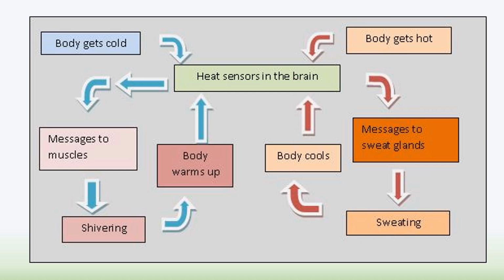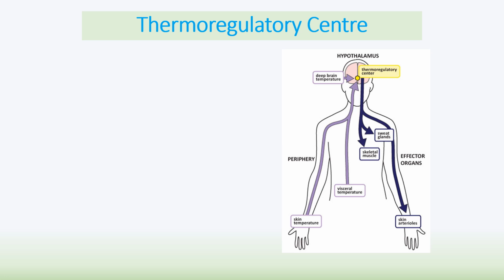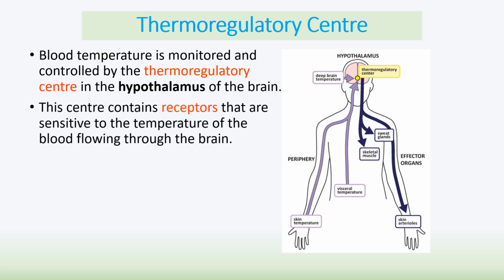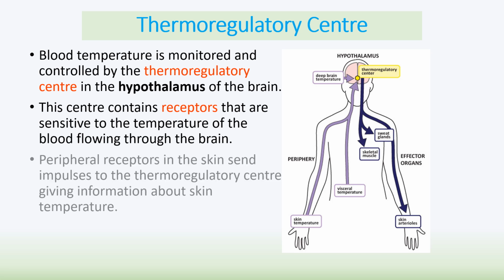And again, that is negative feedback. So how is it detected and how does it respond? Well, effectively, your body is controlled by something called the thermoregulatory center in the hypothalamus of the brain. And this records two temperatures. It has receptors that are in the brain and monitors the blood flowing through the carotid artery. And it also uses peripheral sense organs and measures the temperature in the skin using peripheral receptors.